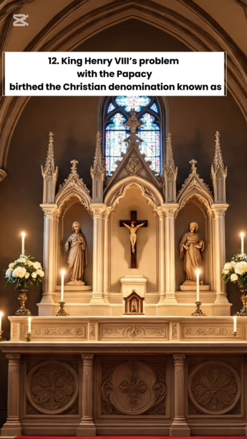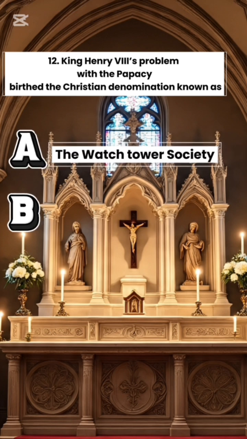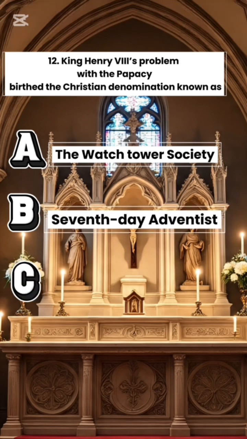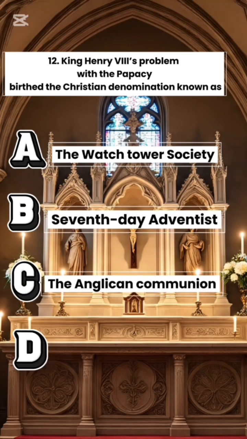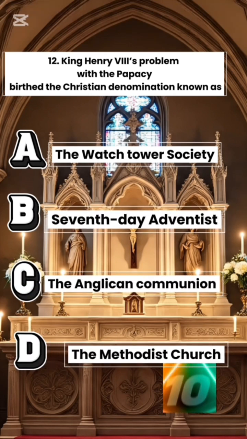12. King Henry VIII's problem with the papacy birthed the Christian denomination known as A. The Watchtower Society. B. Seventh-day Adventist. C. The Anglican Communion. D. The Methodist Church.